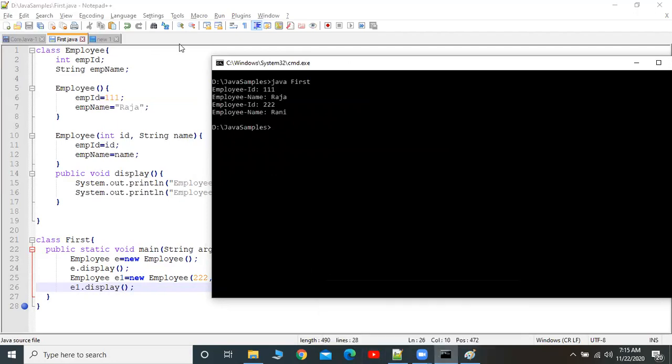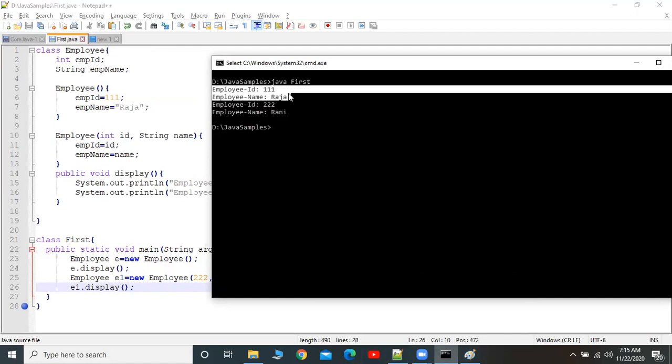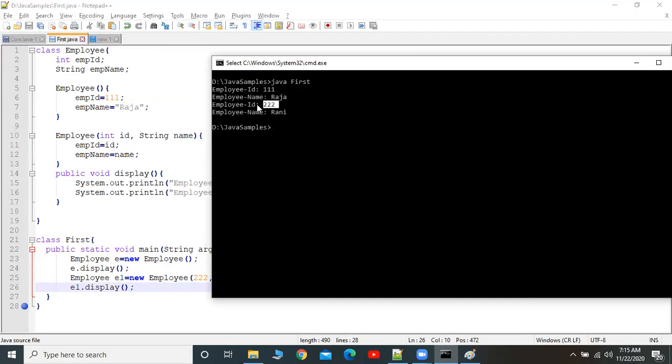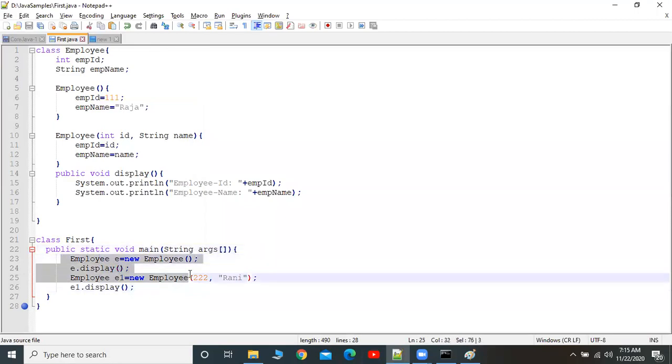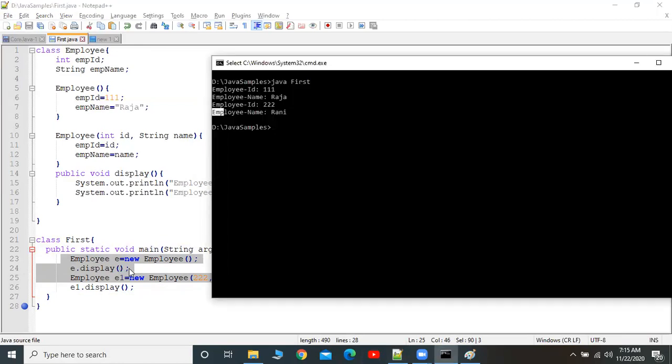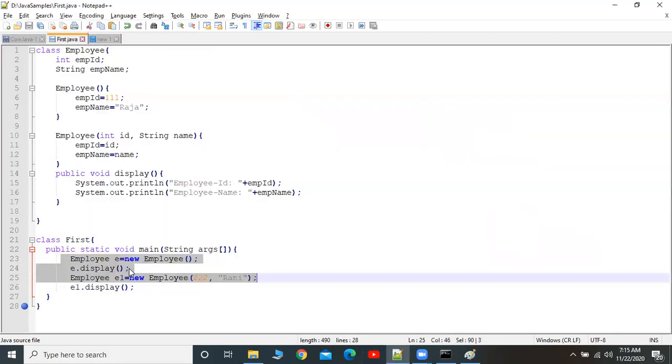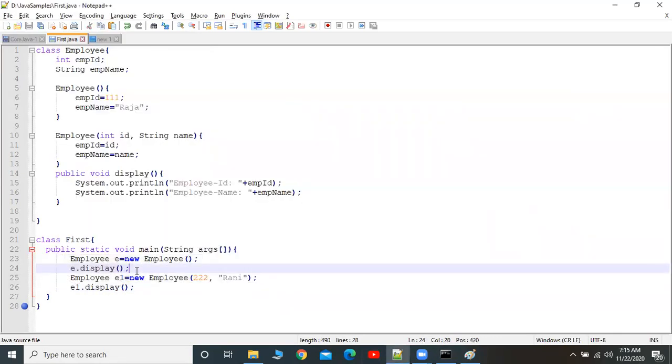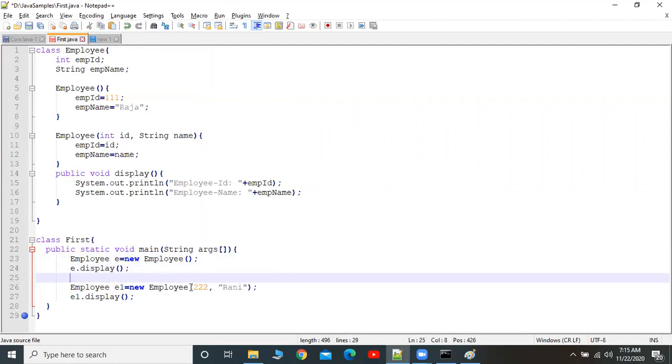Now see, for the first object we have employee ID 111 and employee name Raja, and for the second, employee ID 222 and Rani. So that means we can create different objects using the constructor. Each object is an instance of a particular class. E has different values and E1 has different values, because we created them based on different constructors, and the constructor values are assigned inside. See, this is very important.